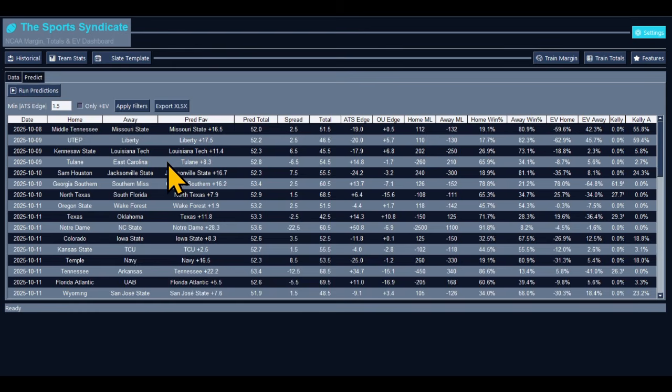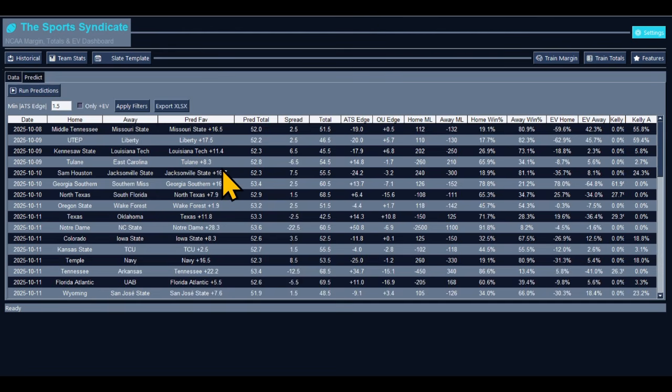We got Kennesaw State and Louisiana Tech. Louisiana Tech is supposed to get a blowout basically by 11.4 points per the model. Louisiana Tech is minus 6.5. So Kennesaw State, they're there, but per the model, they're not going to cover. So we're going to put the money with Louisiana Tech.